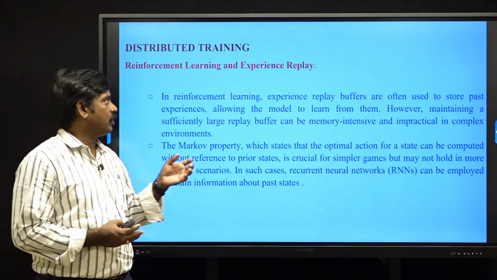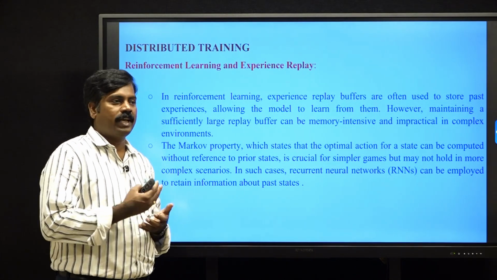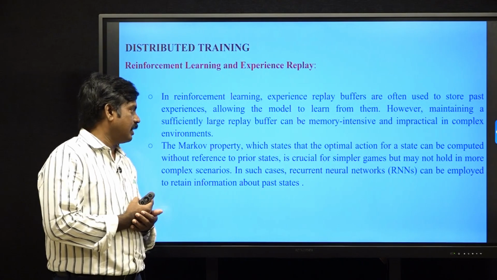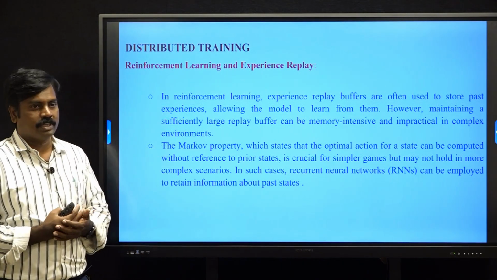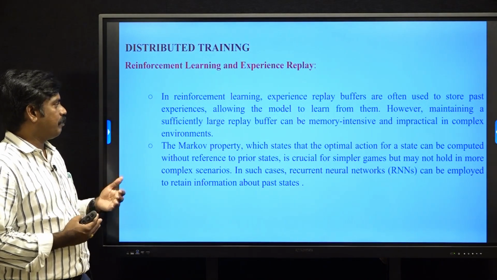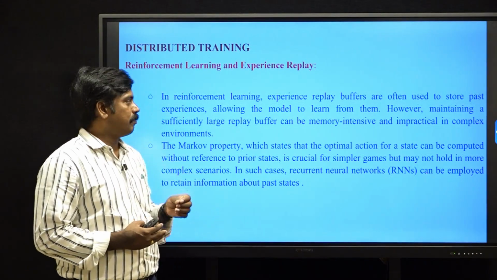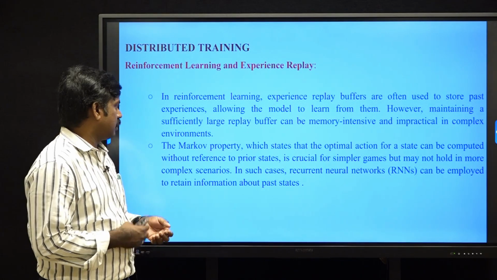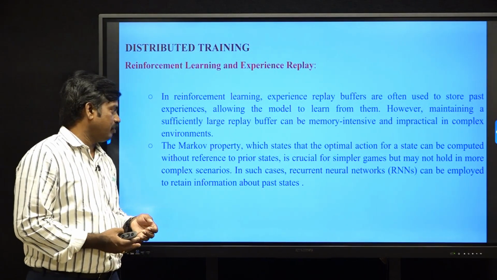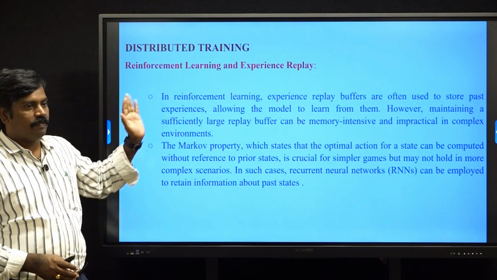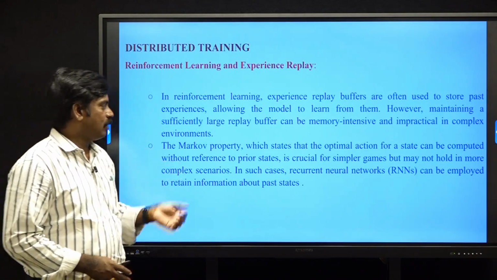In Q learning, we use experience replay to store past data in the experience replay buffer. The experience replay buffer is sensitive in memory. It requires a lot of memory, so that's the problem in complex environment problems. So that's the problem in the value function.